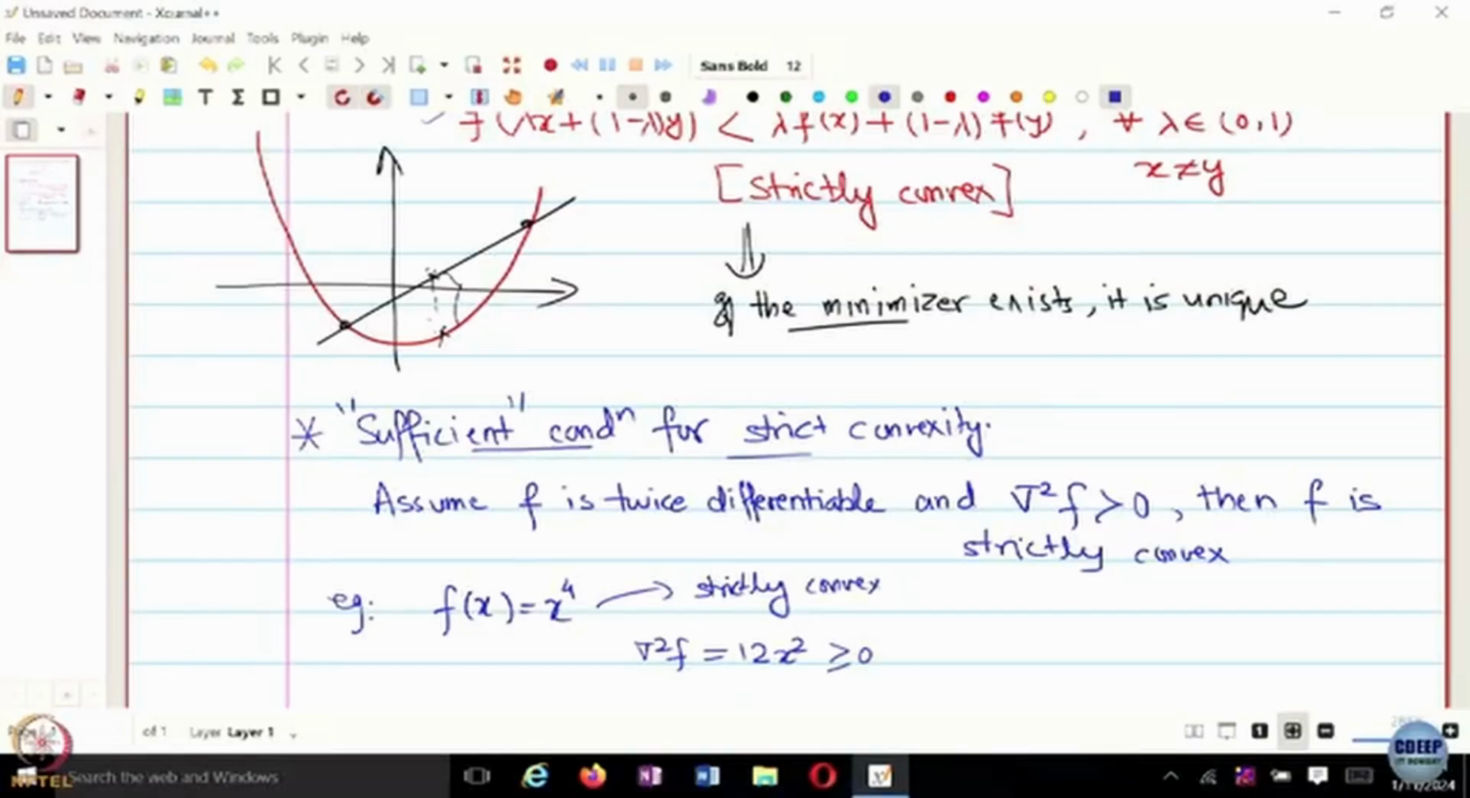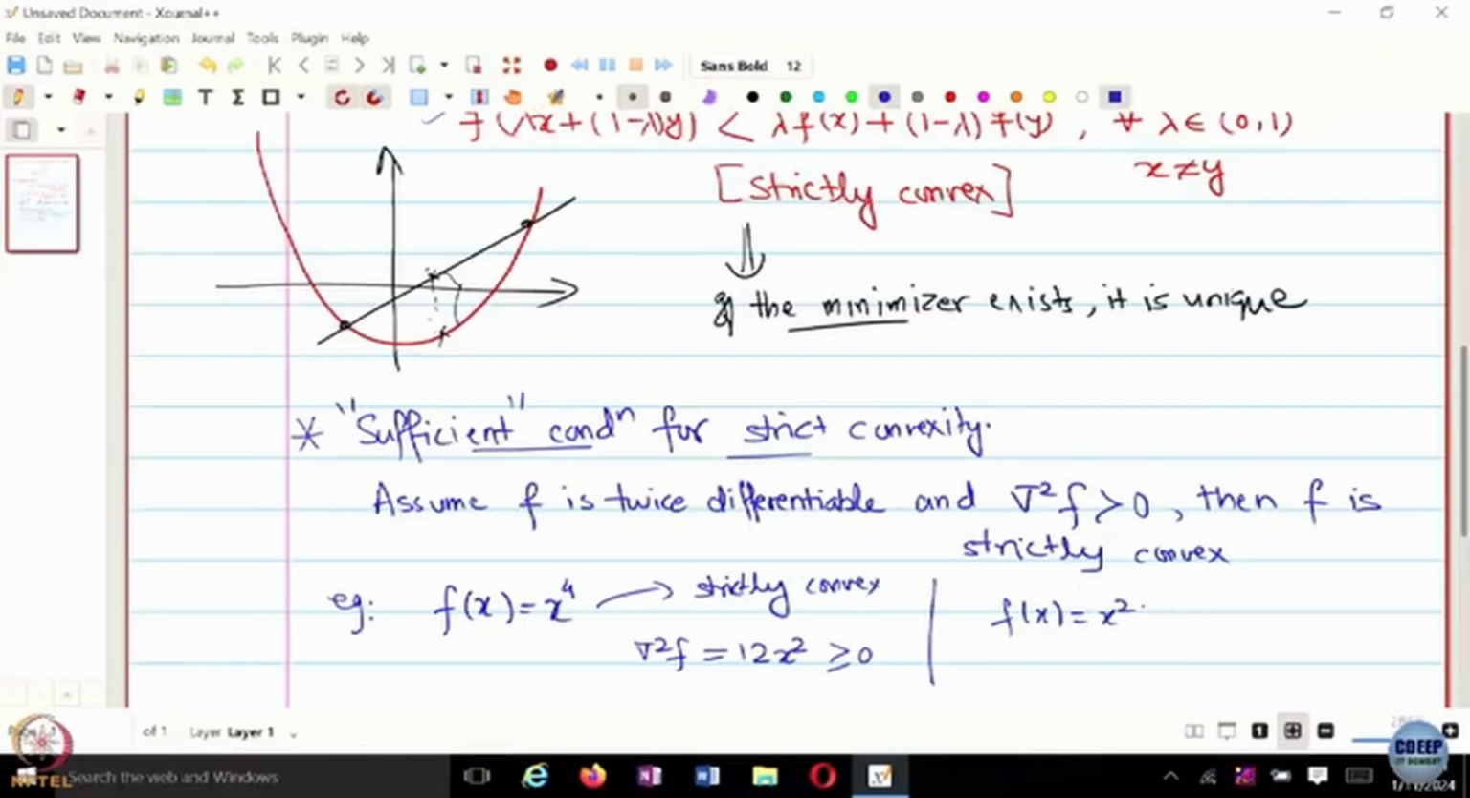But if the condition does not hold, then you cannot guarantee otherwise that it's not going to be strictly convex, right? So it's a sufficient condition, not a necessary condition. Okay, but x to the 4, it's strictly convex because it almost looks like this, where you have a unique minimizer here.